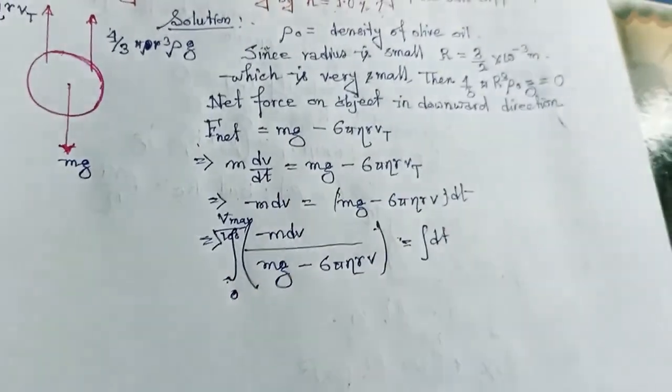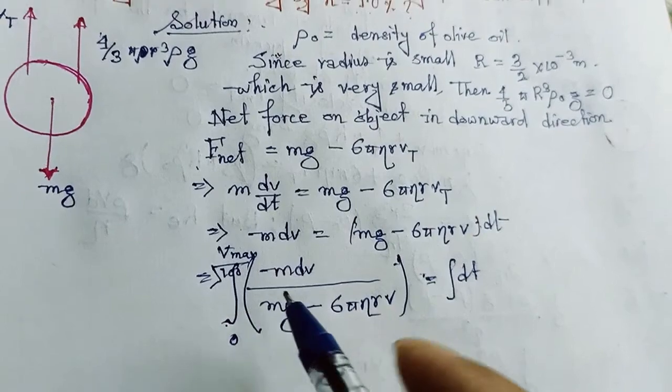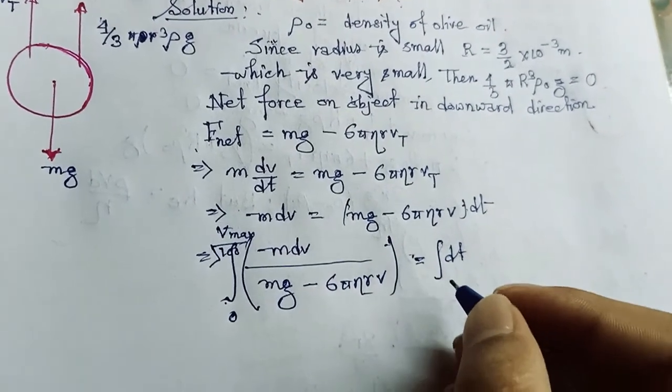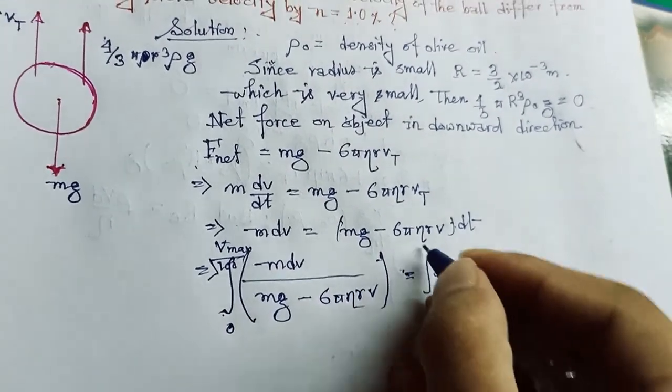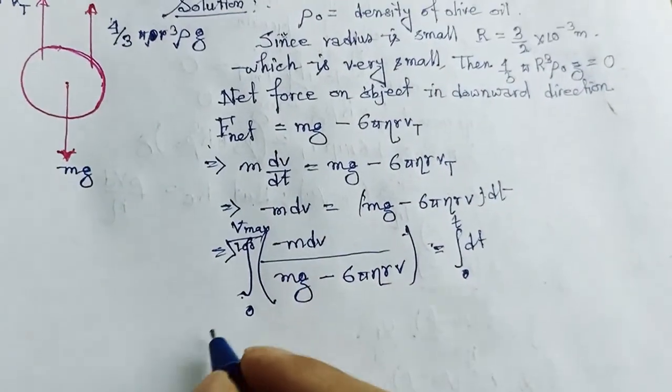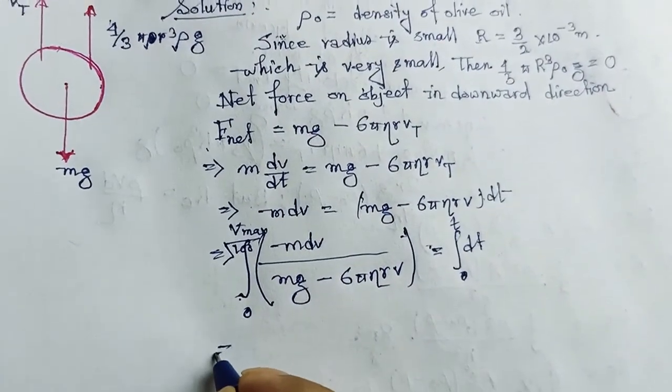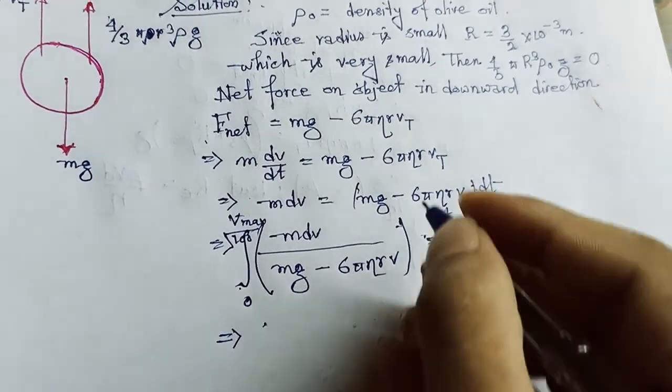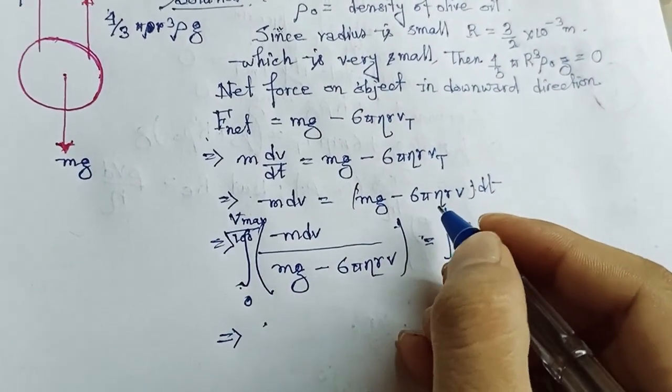So 1% of maximum velocity is v max divided by 100, and our time limit is from 0 to t. If we carry out this integration, we will get t1, let this time be t1.